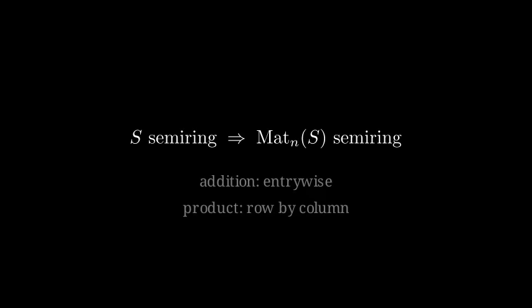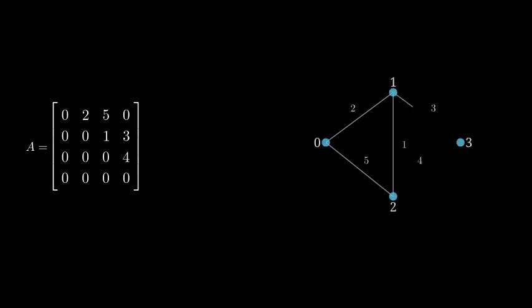This is the accumulator post's lesson at a higher level. There we composed monoids with a product construction. Here we compose two monoids through distributivity, and the result composes again into matrices. Represent a graph as an adjacency matrix over a semiring. The entry at row I, column J holds the weight of the edge from node I to node J, or the semiring's 0 if there is no edge. For shortest paths, that 0 is infinity. For counting, it is the integer 0. For reachability, it is false. One matrix, and the semiring decides what an absent edge means.